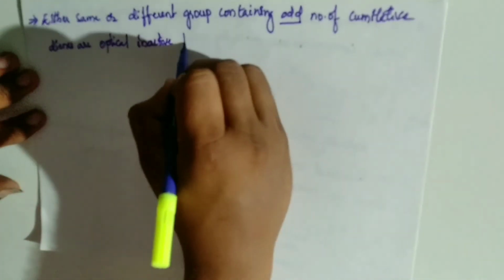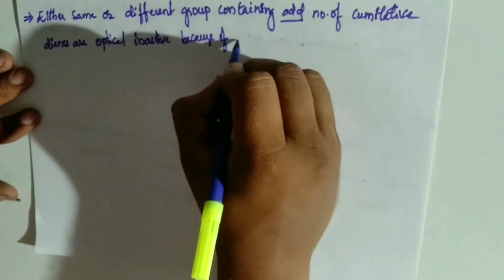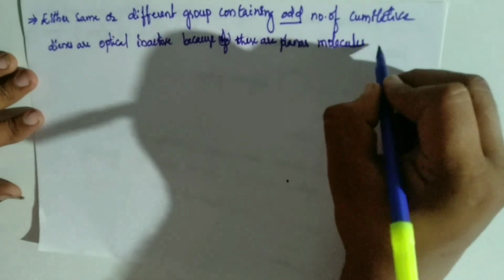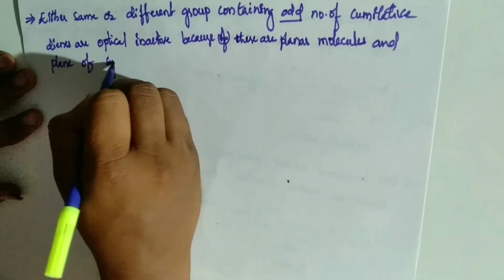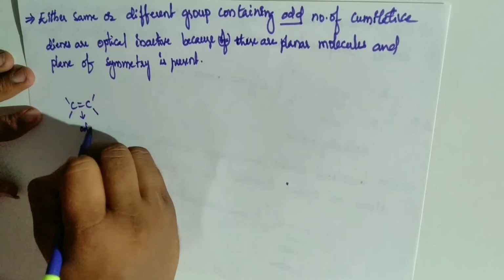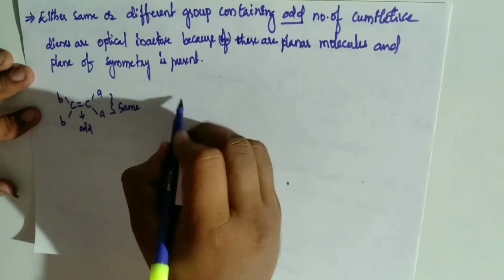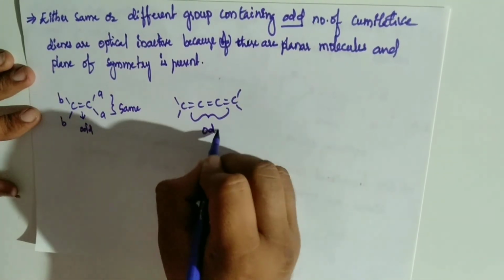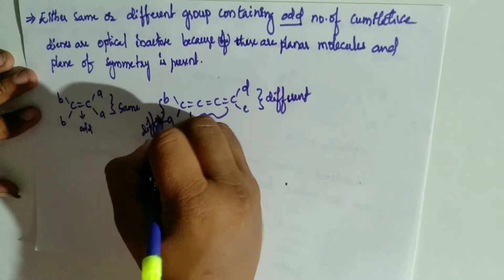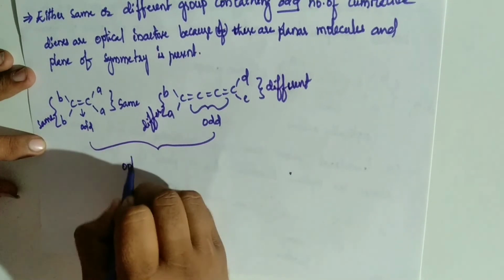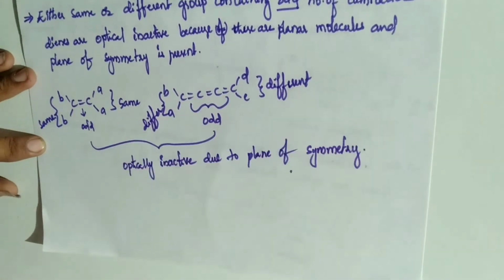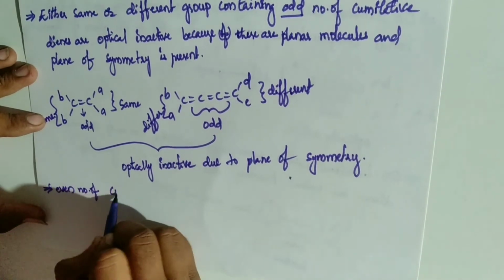If it is an odd number of double bonds, it is inactive, because these are planar molecules and a plane of symmetry is present. Plane of symmetry is present in odd-numbered cumulative dienes. And here I am giving 2 examples with 1 and 3 double bonds. Both have an odd number of double bonds, with the same terminal groups and different terminal groups, and are optically inactive due to a plane of symmetry.